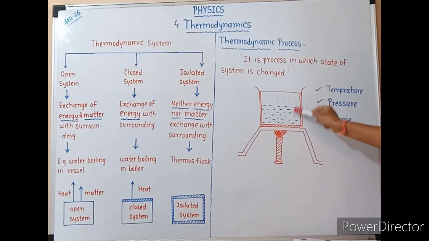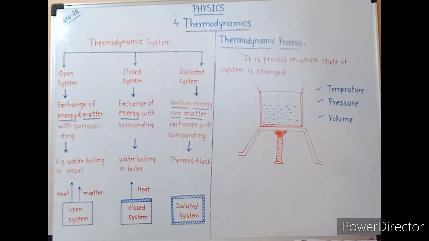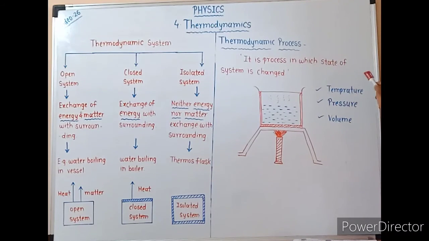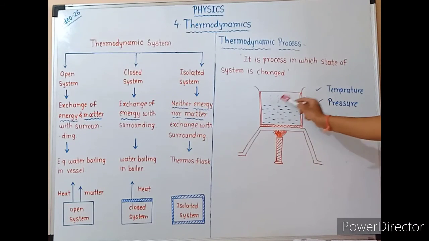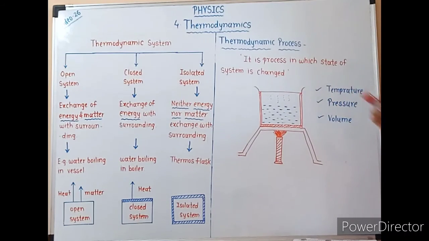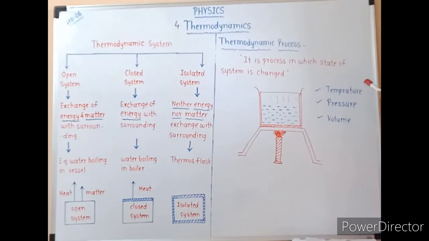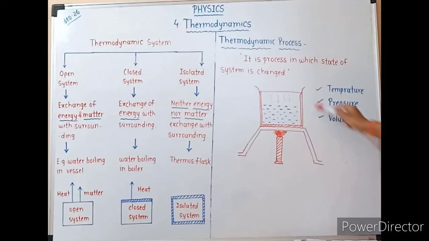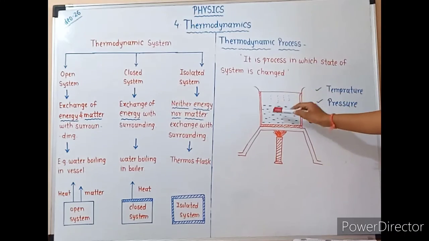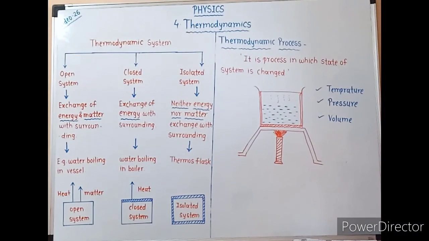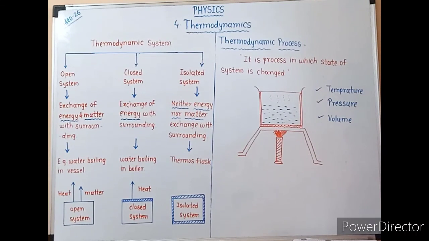The state of the water in the container is changed because the temperature, pressure and volume of the water inside the vessel change when the water starts boiling. So the state of a system can be described with the help of three parameters, that is temperature, pressure and volume.